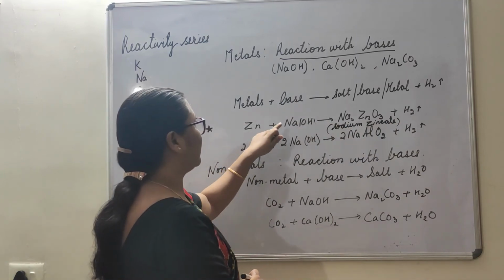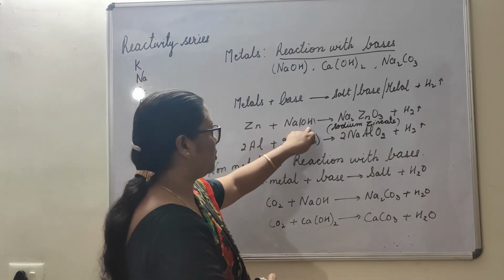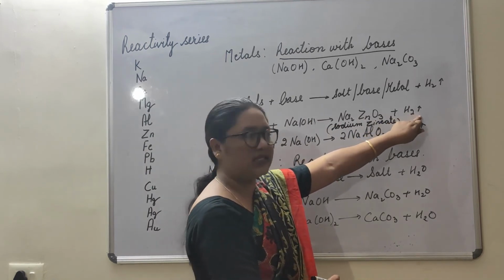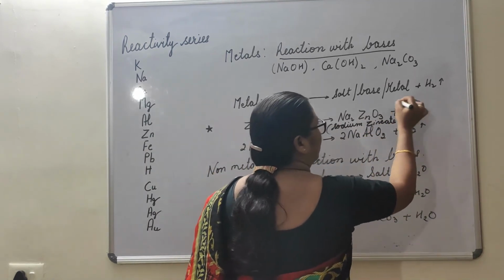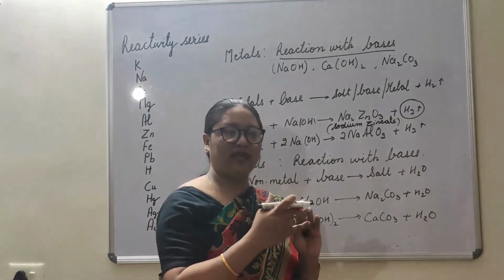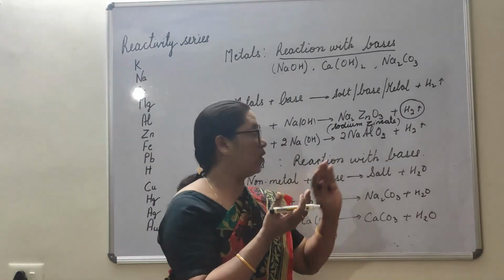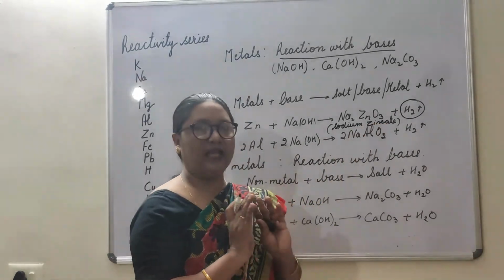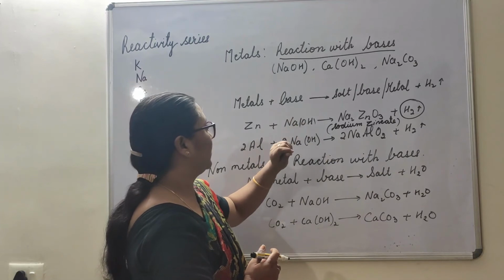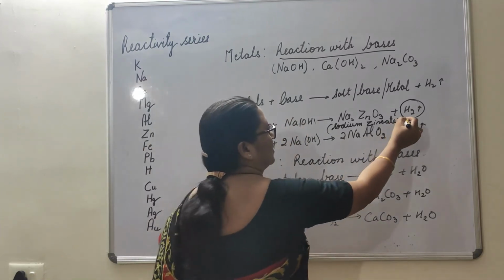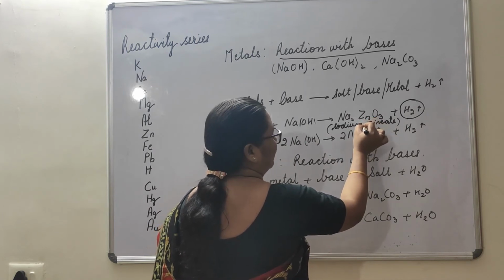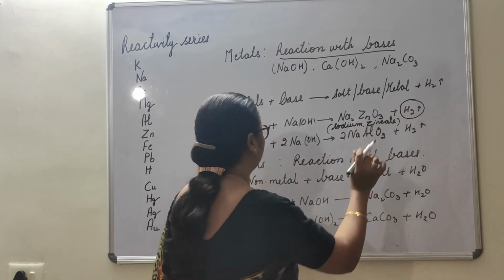So when zinc reacts with sodium hydroxide, sodium zincate is formed and hydrogen gas is evolved. This is important for us, because whenever metals react with a base and hydrogen is released, we say that the metal is reacting with a base. Sodium zincate is a salt. We get salt and hydrogen gas.